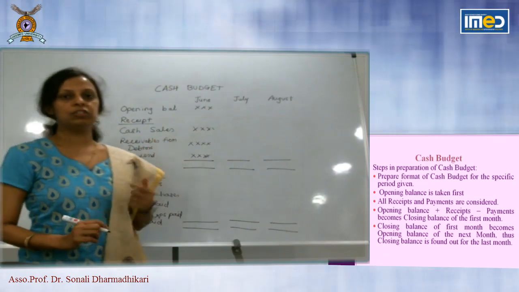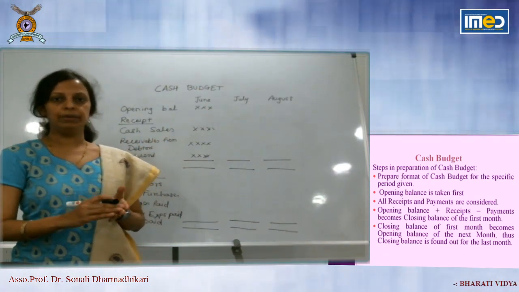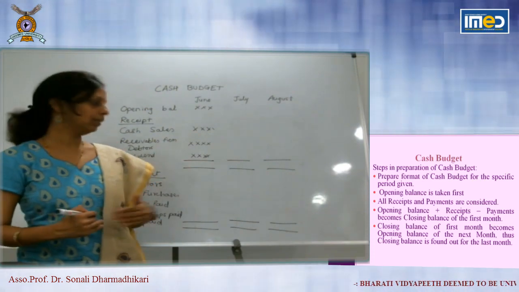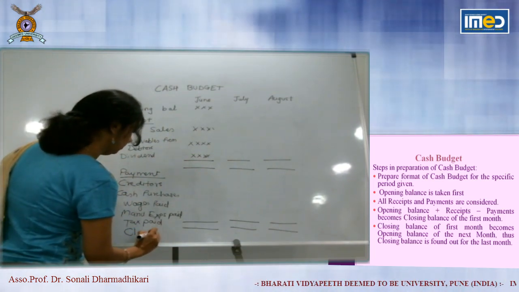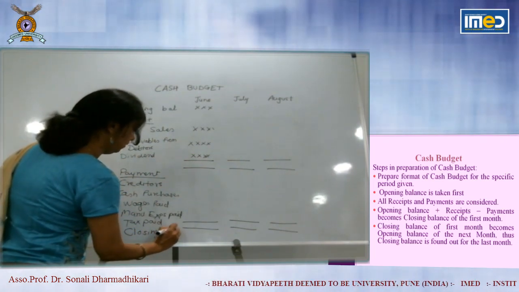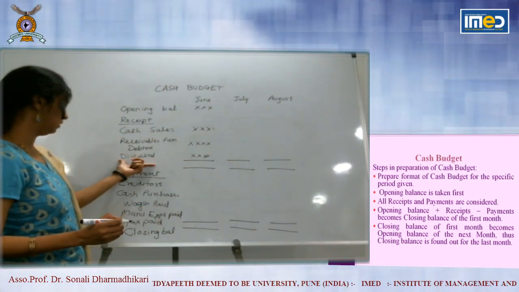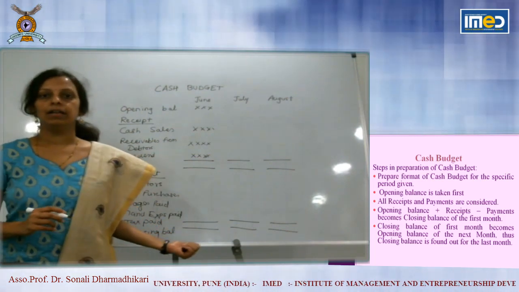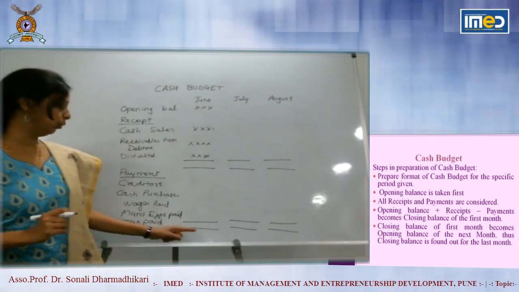Now which equation is followed in finding out closing balance? Very simple. Opening balance plus receipts minus payment is equal to closing balance. Opening balance plus total receipts minus total payment will be the closing balance of cash for the month of June.